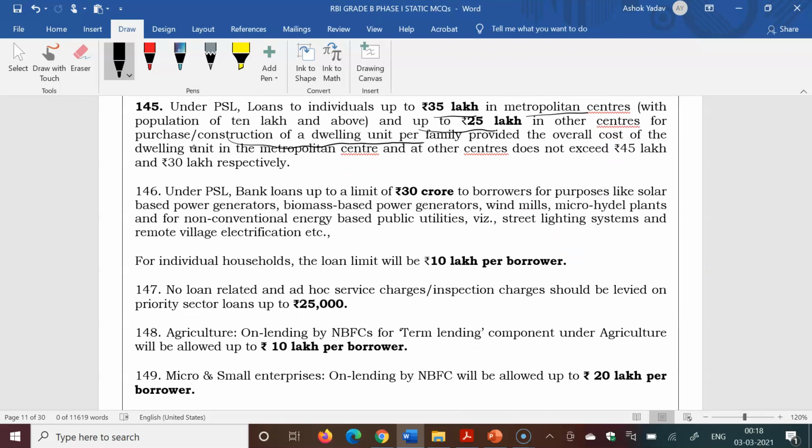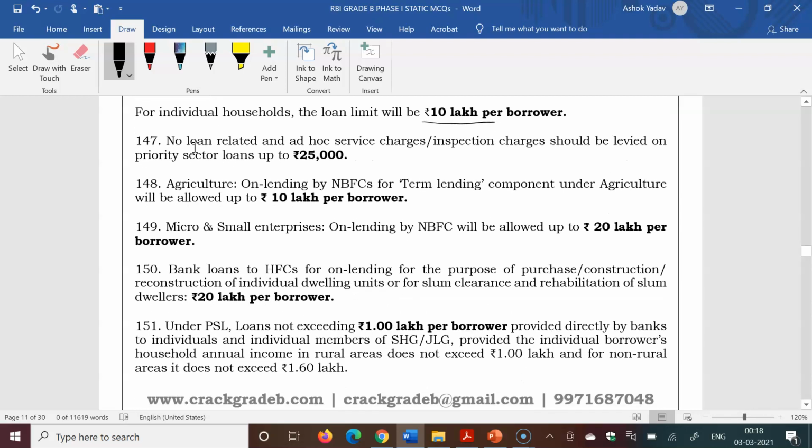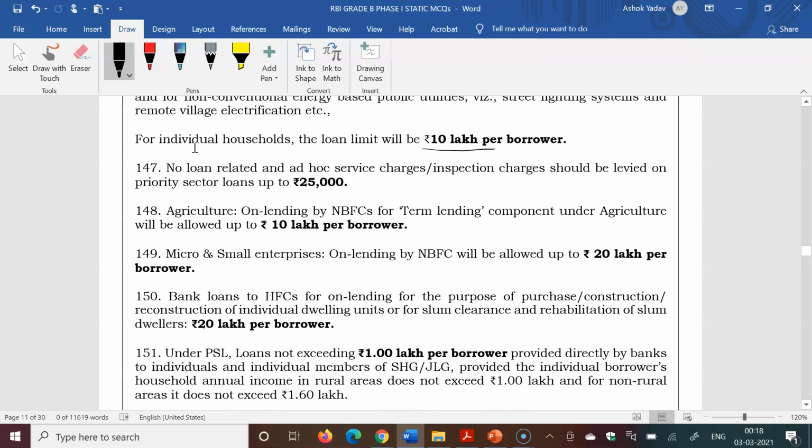So under PSL, bank loan up to a limit of 30 crore for borrowers for purposes like solar, meaning renewable energy, 30 crores, but for individuals it will be 10 lakh per borrower. No loan related and ad hoc service charges or inspection charges should be levied on priority sector loans up to 25,000.